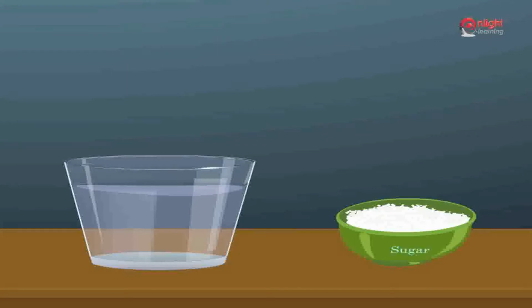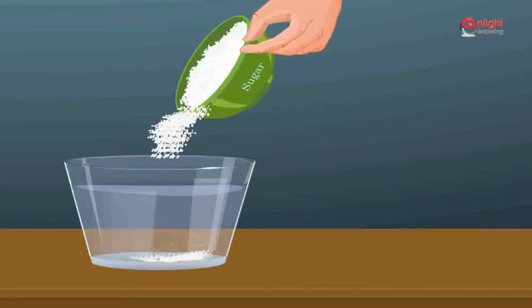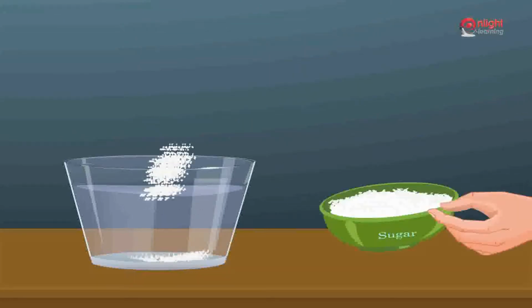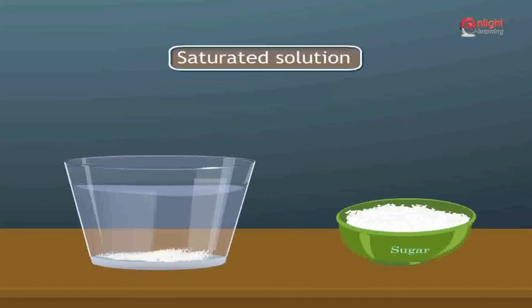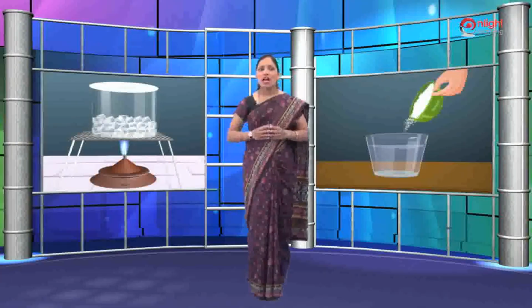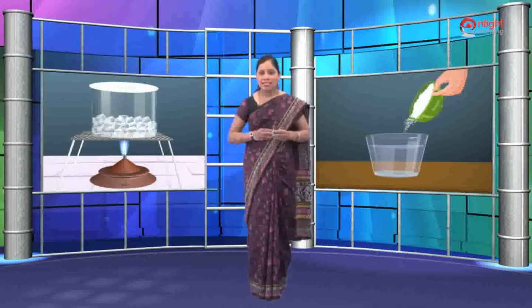If you go on dissolving sugar in water, a time will come when all the space between the water molecules will be full of sugar. No more sugar can then be dissolved. Such a solution is called a saturated solution. You cannot dissolve any more sugar in a saturated solution. So now you know everything about matter.